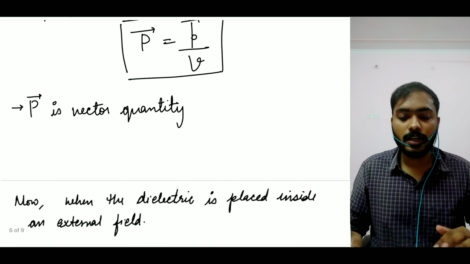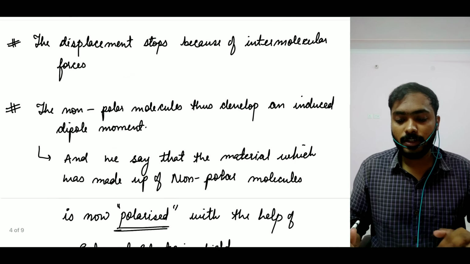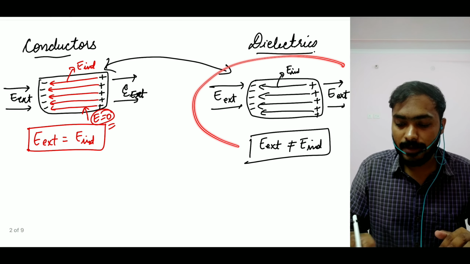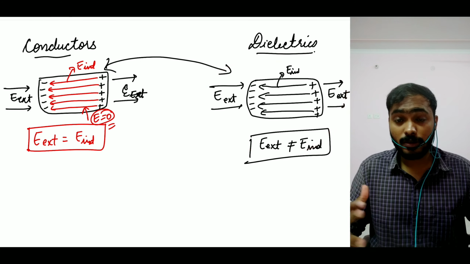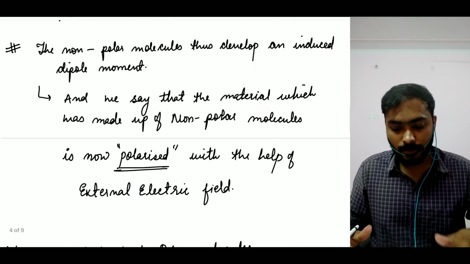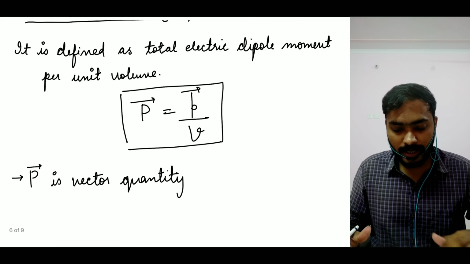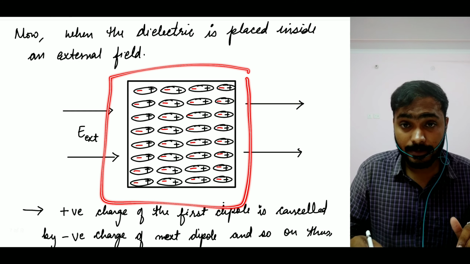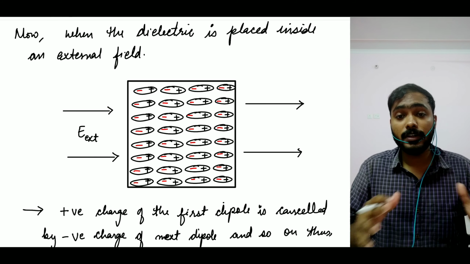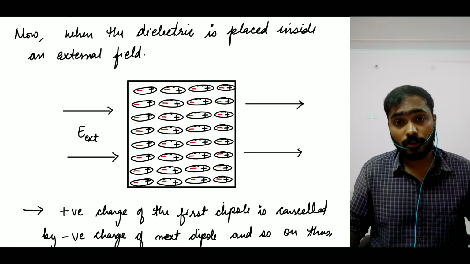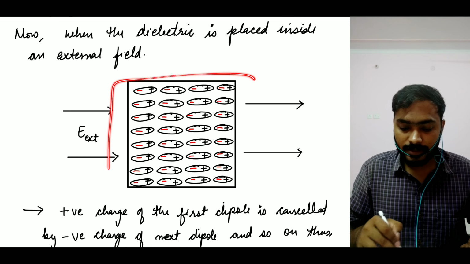Great. Now we know about the molecular level. Now let's try to understand what happened with your dielectric, because now you understand the molecular fact of your dielectrics. Here, let's say I have a dielectric material. It doesn't matter whether it is made up of polar molecules or non-polar molecules.